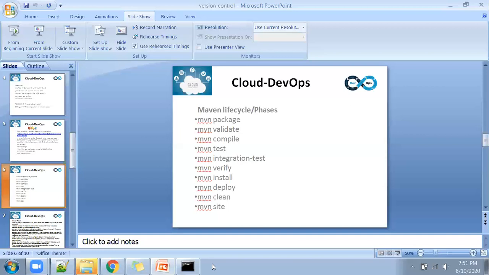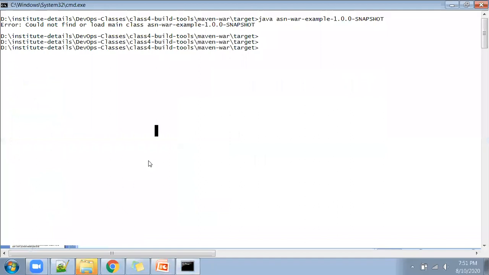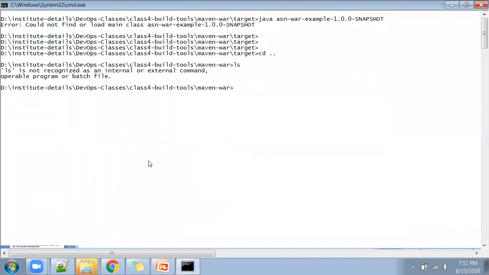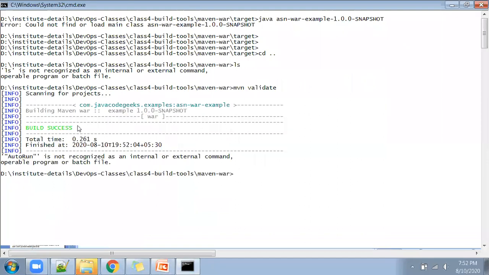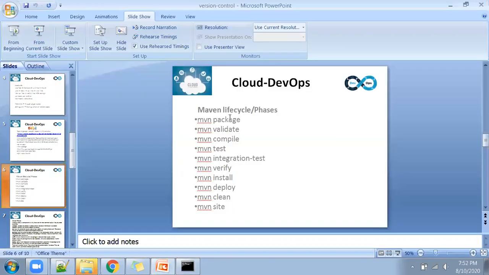mvn validate. Validate means it will just validate the existing structure. You can simply type all these commands in the presence of pom.xml. If you have pom.xml and the src folder, all these commands will be validated. So you can type all these commands one by one. See, build is success. That means it doesn't have any problem with the existing structure of the Java code.